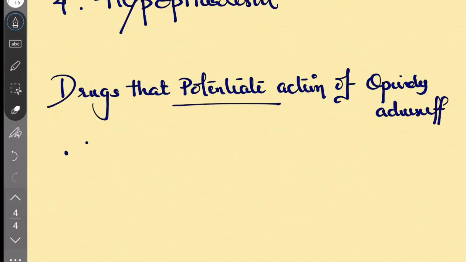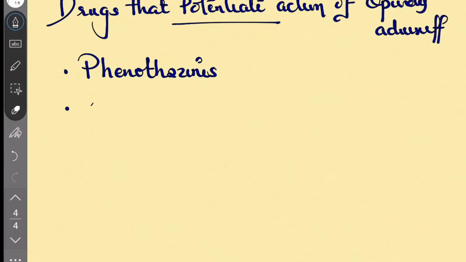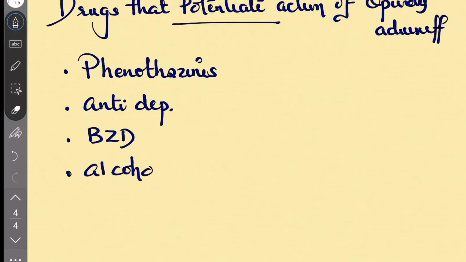There are phenothiazines, which are antipsychotics. Then certain antidepressants. Then benzodiazepines. Then alcohol. These all potentiate the adverse effect of opioids.